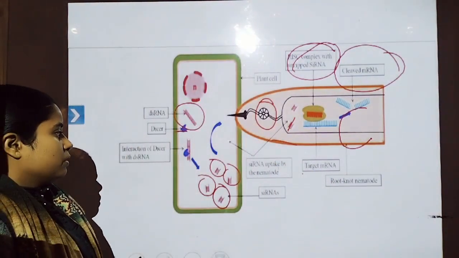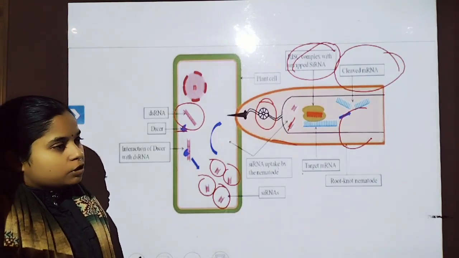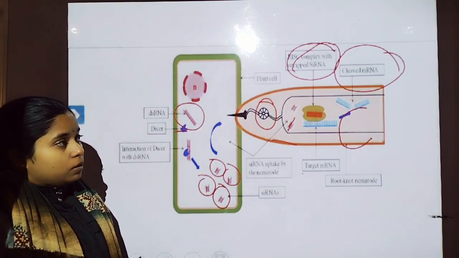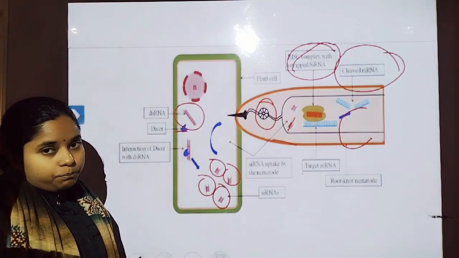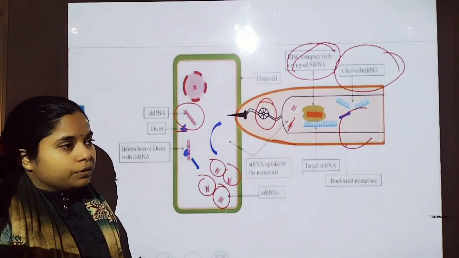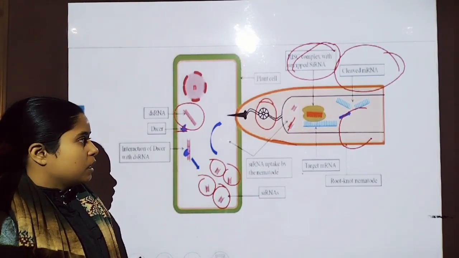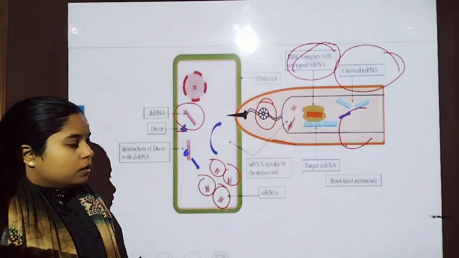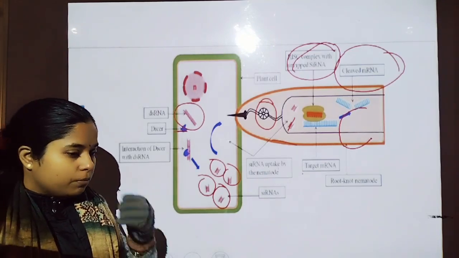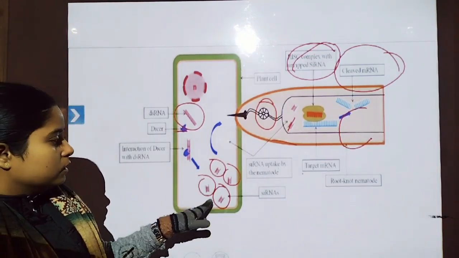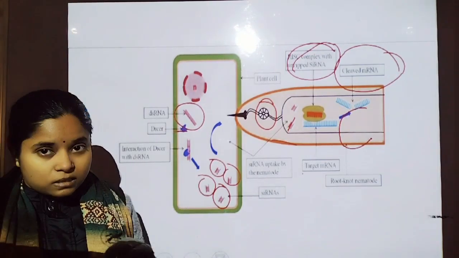Double-stranded RNA gets formed when the gene of Meloidogyne incognita is introduced into the plant cell in such a way that the plant cell synthesizes both the antisense and sense RNA. When both get synthesized, they bind with each other to form double-stranded RNA. They interact with the dicer, and the dicer cuts the double-stranded RNA into siRNA.